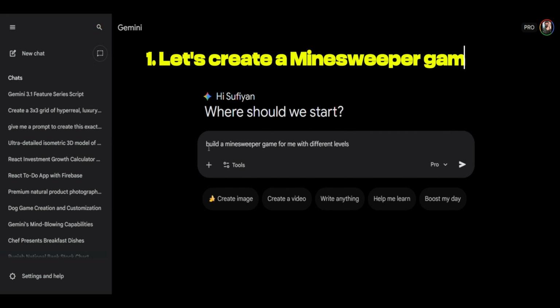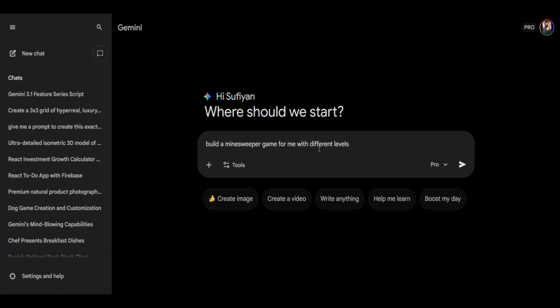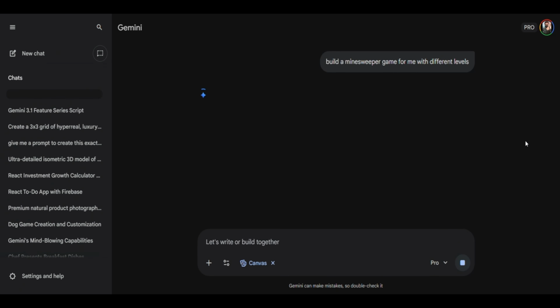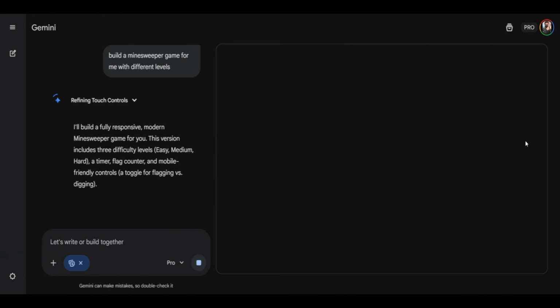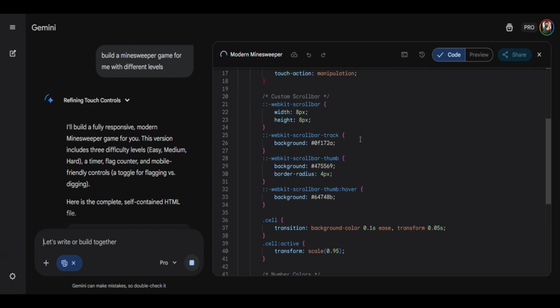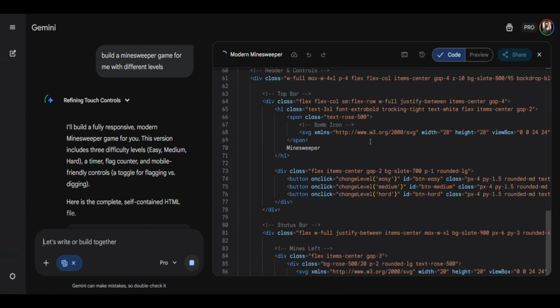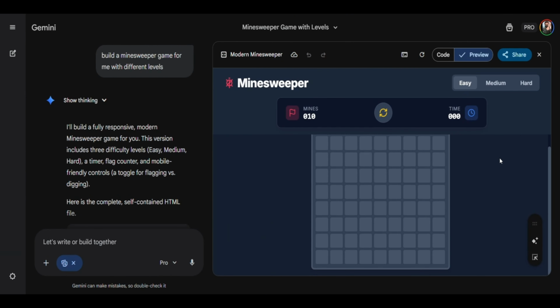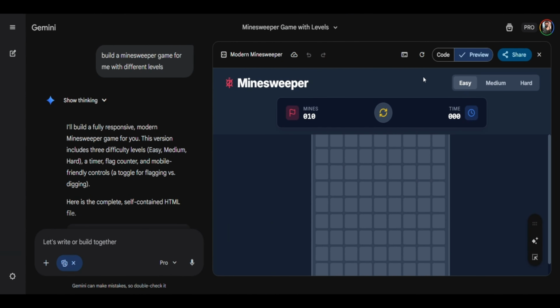Okay, so first things first, let's ask Gemini to create a Minesweeper game for us. So I've asked Gemini to build a Minesweeper game for me with different levels. And we will go to the Pro model and click on Canvas. And as you can see now, it's getting right into it. So now it's coding the game, and once it's coded, it'll give us a preview of the game. And there you go. The game is ready, and we also have different levels: easy, medium, hard.